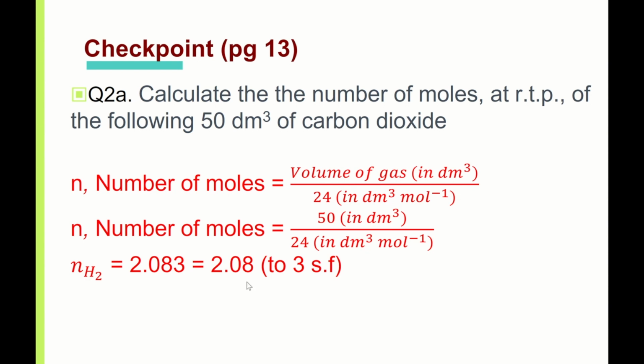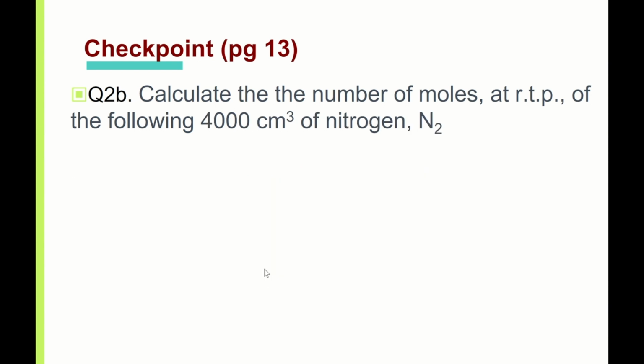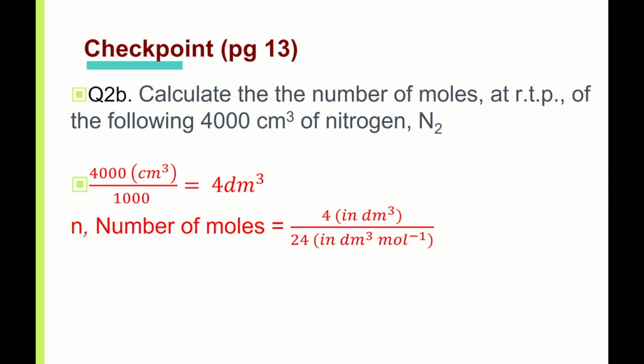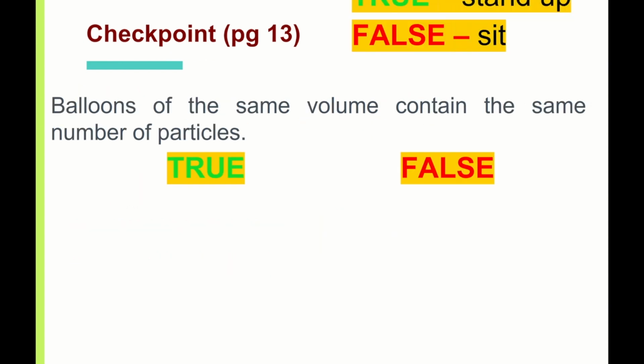Alright, so now I change. Instead of dm cube, I use cm cube. I know that 1000 cm cube is 1 dm cube, so I can convert. I convert to 4 dm cube, then 4 divided by 24, I'll get 0.167. If you don't want to convert, you can use 4,000 divided by 24,000. Both, you will get the same answer.